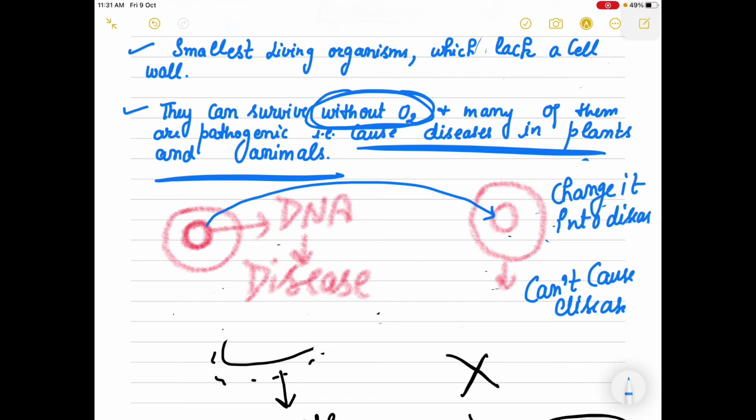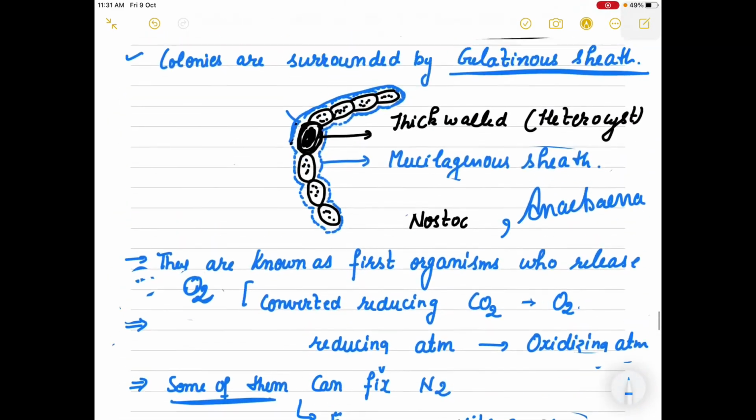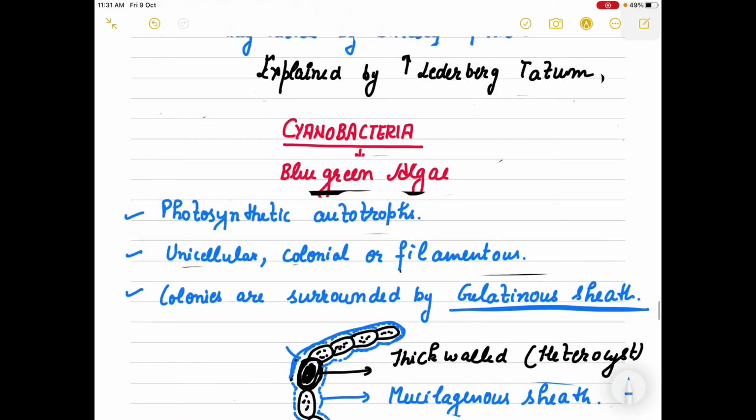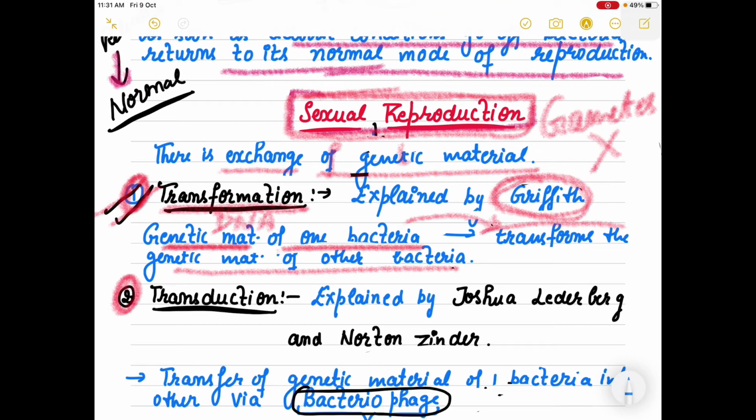So this bacteria's genetic material can transform the genetic material of the other bacteria, right? This is known by the name transformation. Transform karna, change karna.